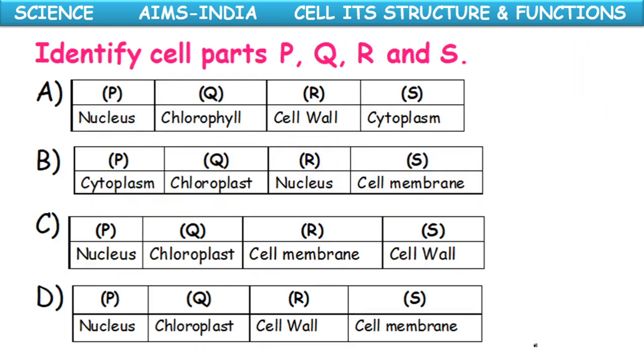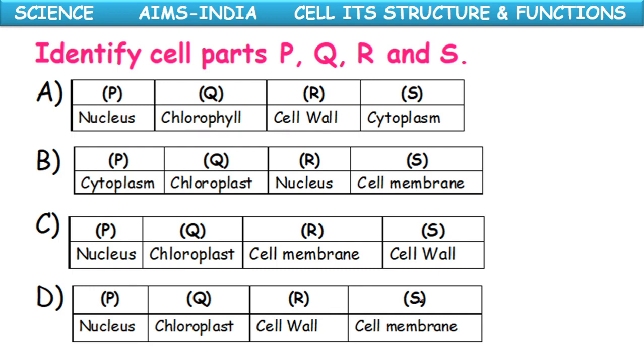So identify the cell parts P, Q, R and S according to the options. P: the cell cannot function properly, which means the functions are interrupted. The control center of the cell is the nucleus, so P will be the nucleus. Then Q. What is the outcome of the Q part? Iodine solution remains yellowish brown.